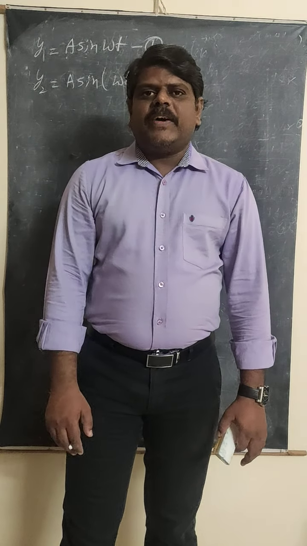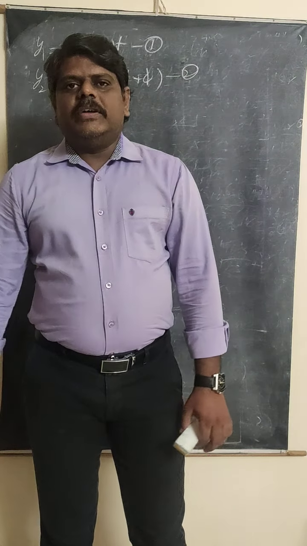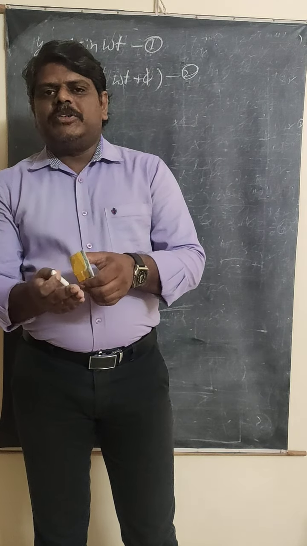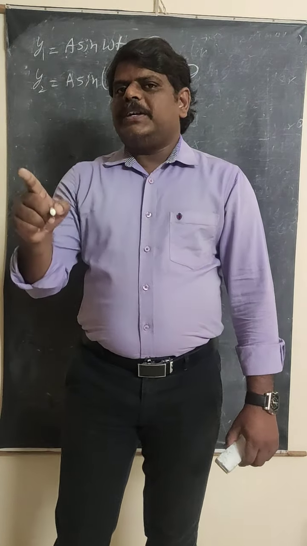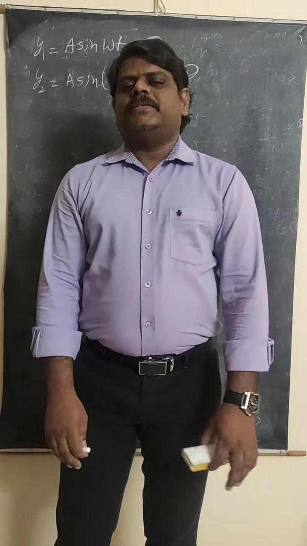Now what happens here in the interference pattern? These two light waves are superimposed on each other. And we know the superposition theorem. If a number of waves are superimposed, then the resultant displacement y is equal to y1 plus y2 plus y3 if three waves are there. If four waves are there, y1 plus y2 plus y3 plus y4.